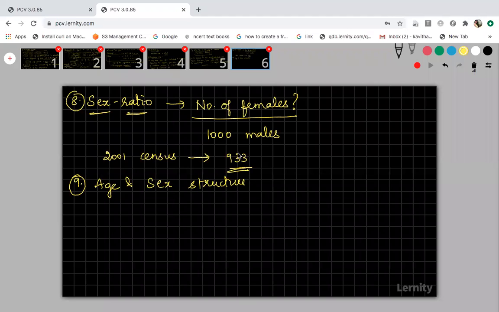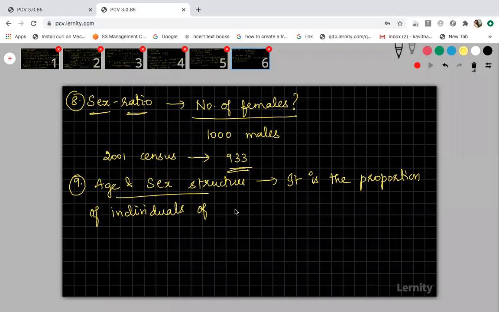The age and sex structure. Okay, so what is this age and sex structure? Actually, it is the proportion of individuals of different age and sex. You have to analyze the proportion of individuals of different age, and also you have to analyze the sex of the individual. So this age and sex structure can be depicted in the form of a pyramid.